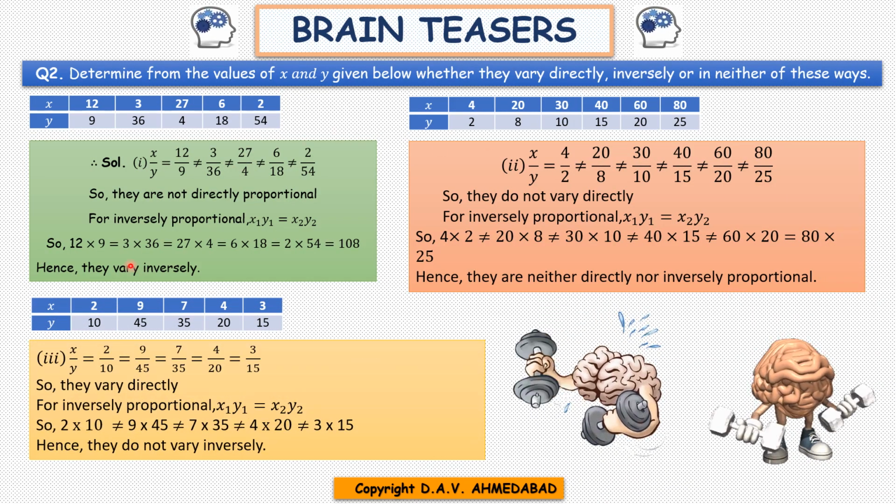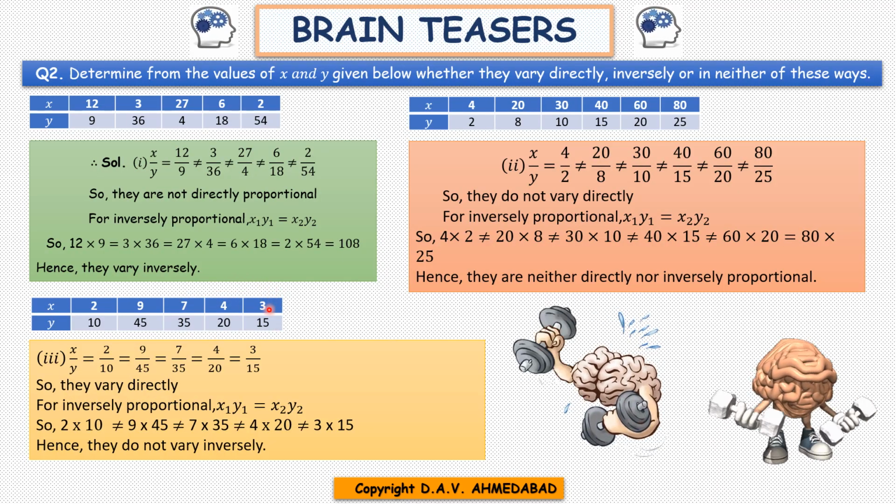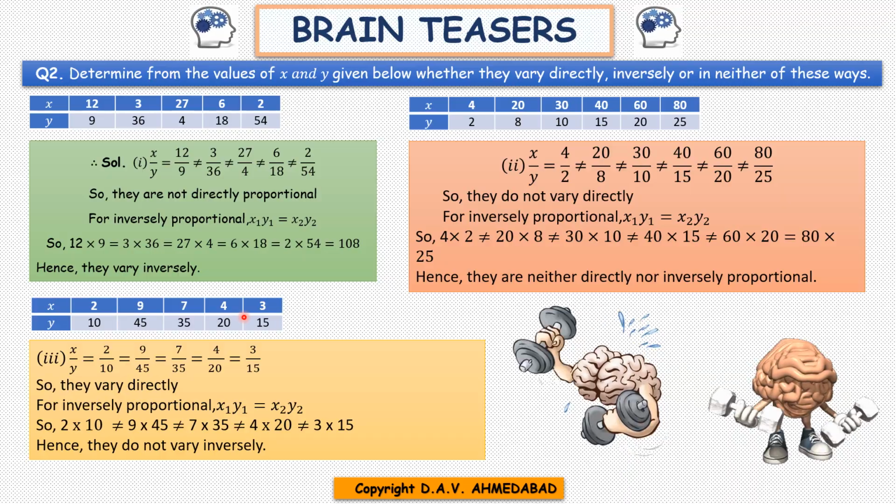Here, 2 by 10 is 1 by 5. 9 by 45 is again 1 by 5. 7 by 35 is again 1 by 5. 4 by 20 equals 1 by 5. And 3 by 15 is again 1 by 5. So they vary directly. To check inverse variation, we always see the product. So 2 into 10 is 20, 9 into 45 is different. So they are not in inverse proportion. Understood, children?